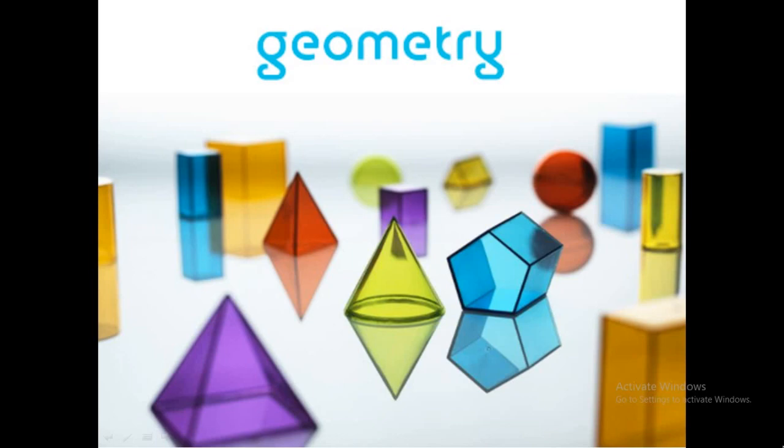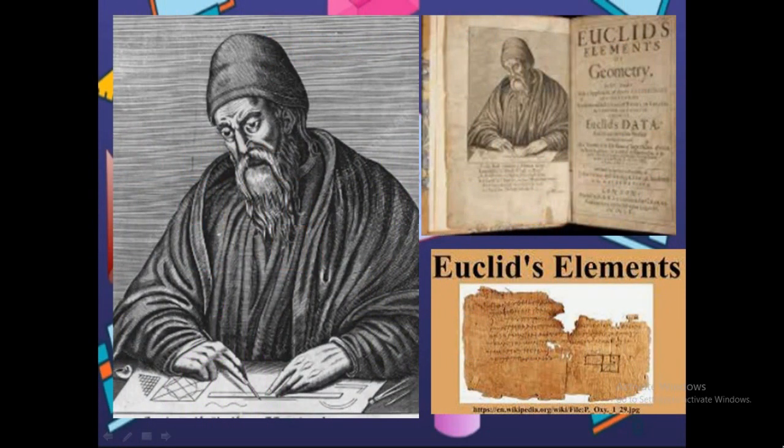There were a variety of very famous mathematicians. They discovered and derived the geometrical facts and principles. All these things were collected in a geometrical text called Elements. It is written by Euclid. Euclid is a great mathematician who gave geometry its present shape. We call him the father of geometry.